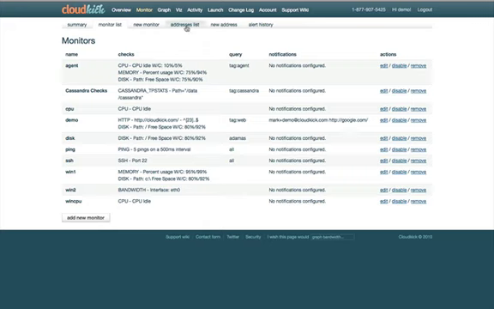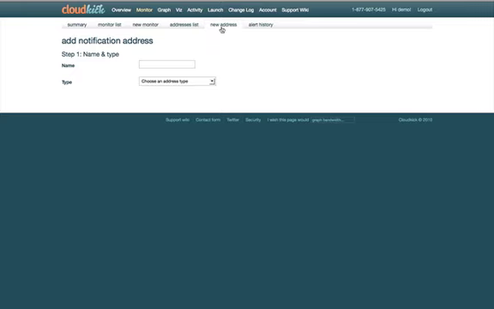The different types of alerts that we actually support: you can see over here on the new alerts, we do email, SMS, webhooks, which will send a payload over HTTP to a destination of your choice. And we also partnered with another company called PagerDuty, and what they do is on-call escalation procedures. So if you have a big team and you want to escalate between people, PagerDuty is a good option there.